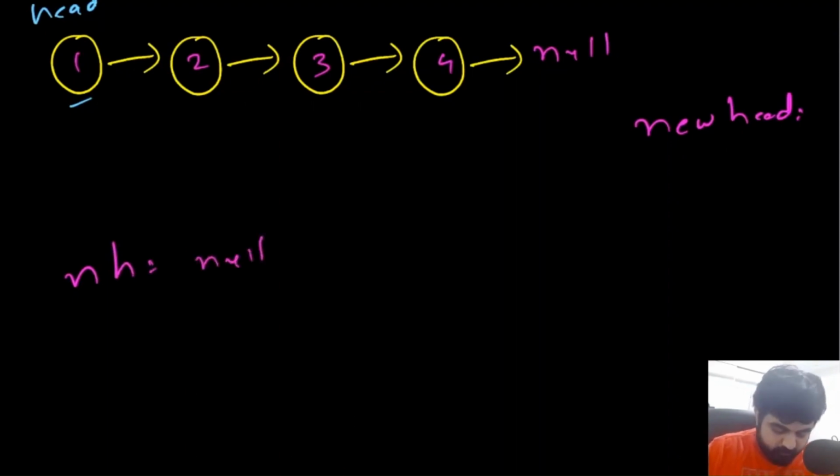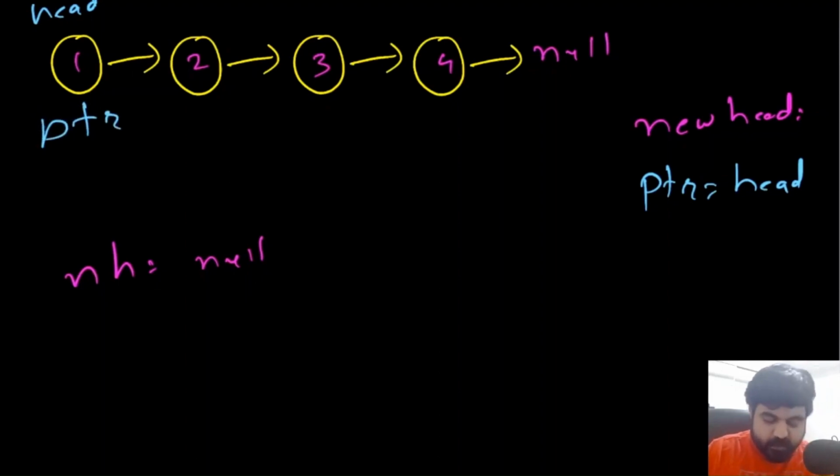Okay. We will also need to find some way to iterate over the given input existing linked list. For that, what we can do is create a pointer node, and this pointer node we are going to initially assign to the value of the head pointer, and then we will use the pointer node to move towards the next values. So let's just create a new pointer node in this case.